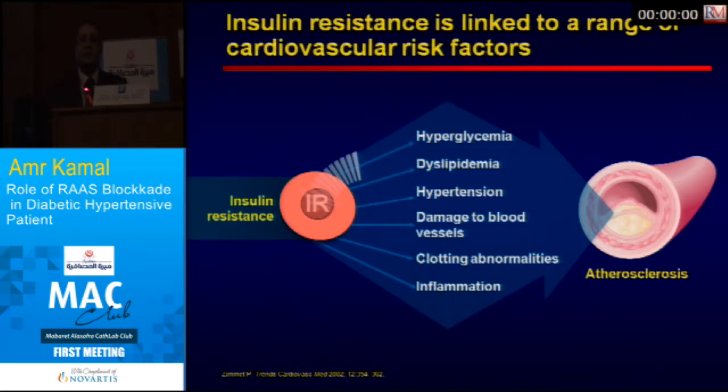What is the link between diabetes and hypertension? It is insulin resistance. So insulin resistance is the key word. Insulin resistance is linked to a range of cardiovascular factors. There is insulin resistance in diabetes that makes hyperglycemia, dyslipidemia, hypertension, damage to the blood vessels, abnormal coagulation, and inflammation, that all leads to atherosclerosis and cardiovascular disease.